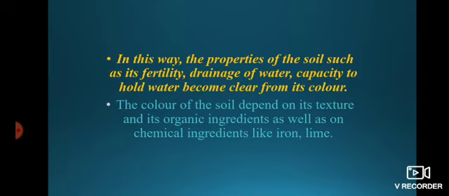Understood? The color of the soil depends on its texture and its organic ingredients as well as on chemical ingredients like iron and lime. Texture means its appearance, how it looks. Organic ingredients means which materials are included in that soil. Chemical ingredients are those present in the soil, like iron and lime, a white caustic substance, in Marathi we say chuna.